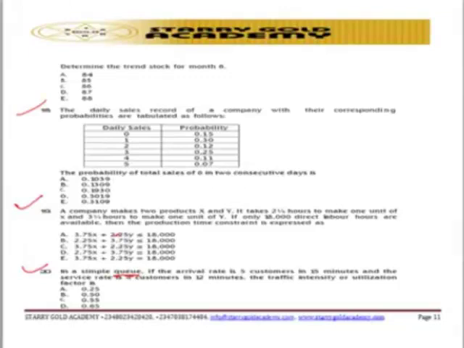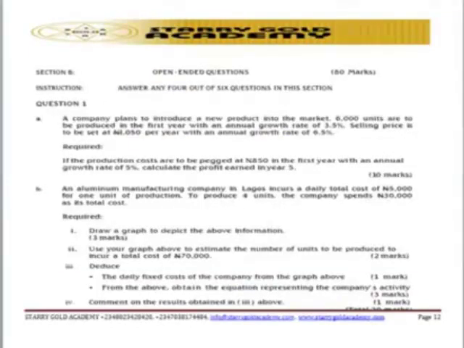So let's look at question number 1. Let's look at what the question is all about. Once you're able to know what the question is all about, then you're able to know how you can tackle the question. Look at the area where the question is testing the student. If you are able to know the area where the question is testing the student, then you're able to know the way you can solve it.